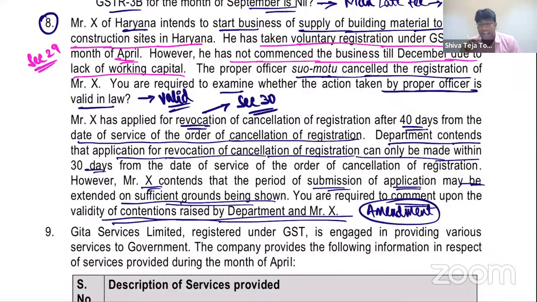And in this particular case, he applied within 40 days. So the contention raised by the X is definitely valid and contention raised by the department is not valid, provided reasons are recorded in writing and there is a sufficient cause. That is very, very important. Getting clarity, friends? That's all. Pretty simple and easy question on the concept of registration covered by amendments. Next. Question number 9.